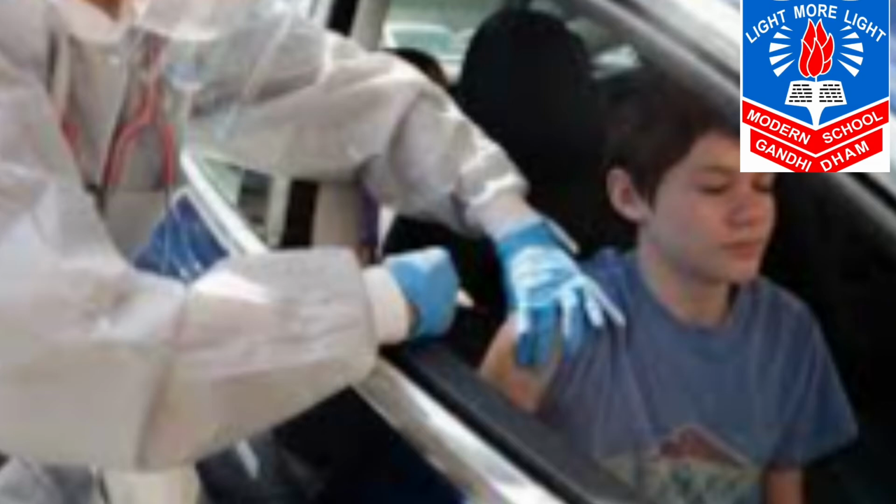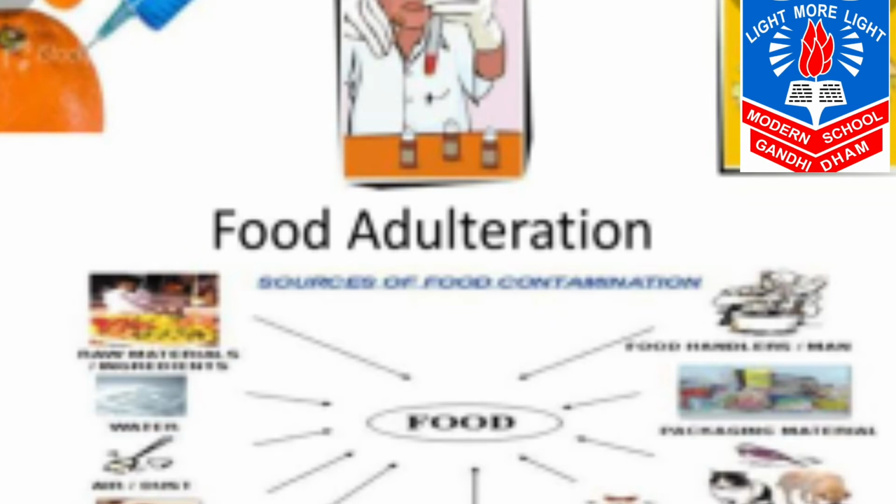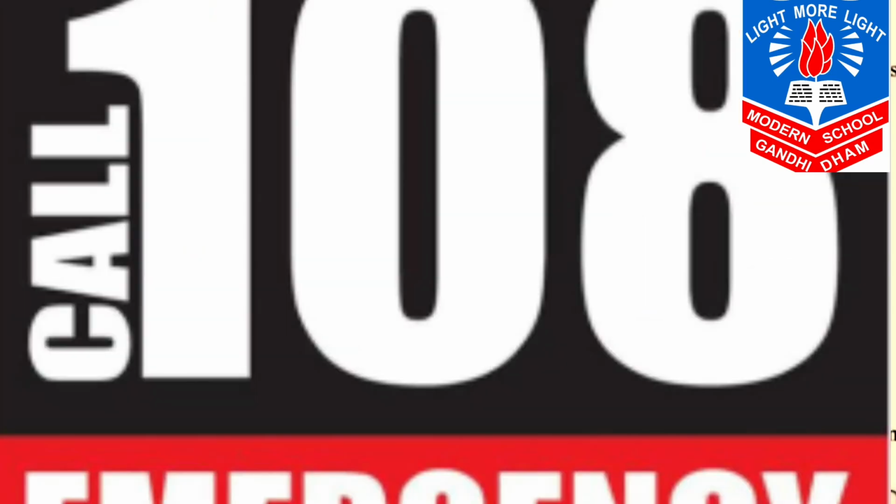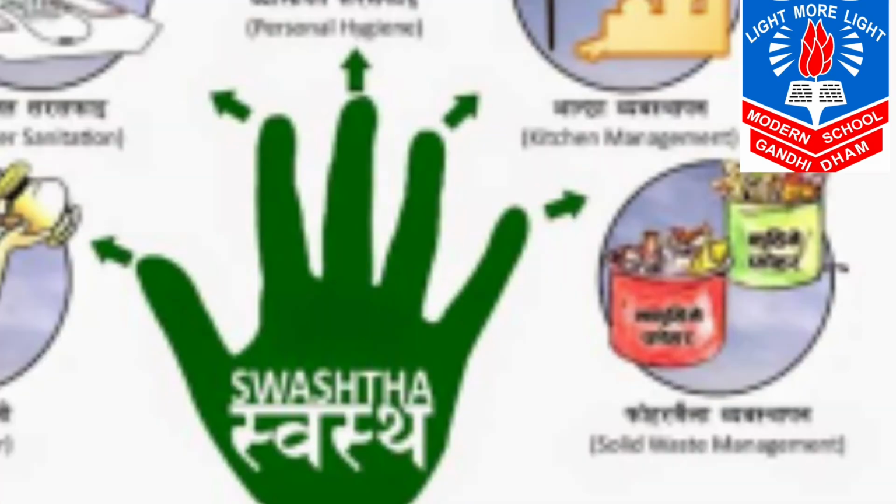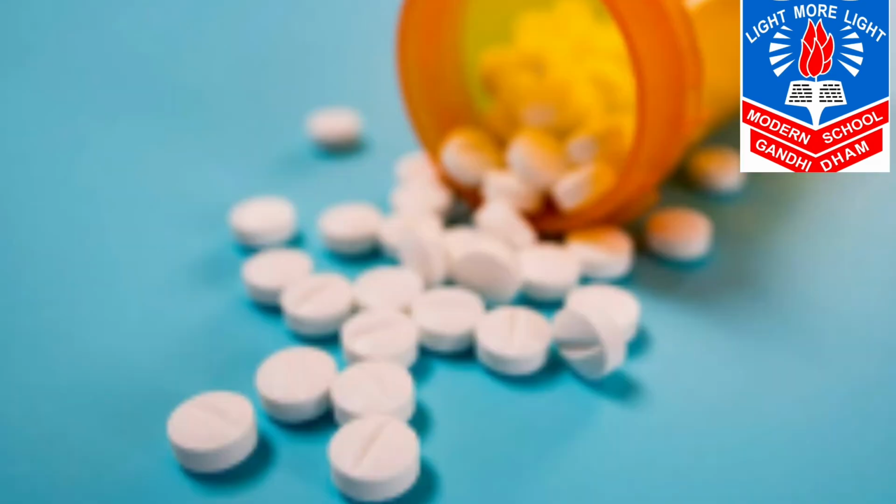The second function is vaccination to control diseases like measles, chickenpox, polio etcetera. The third function is liquor prohibition, मीन्स दारू को बैन करना है, and control on food adulteration. Then fourth function is 108 for emergency medical facilities should be provided. Fifth function is cleanliness drive and scheme for management of sanitation should be there. The sixth function is distribution of generic medicines through Jan Aushadhi Kendra at reasonable rate.